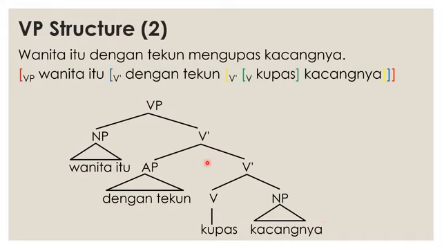So once again, the structure of a verb in Indonesian is the same as that in English, and we can say that the argument structure is something inherent to the meaning, the semantic configuration, the semantic structure of the verb. If you have kupas, we always need an agent, wanita itu, the women, and then also something which is peeled, kacangnya, the peanuts. And then dengan tekun and other information are only circumstantial information.